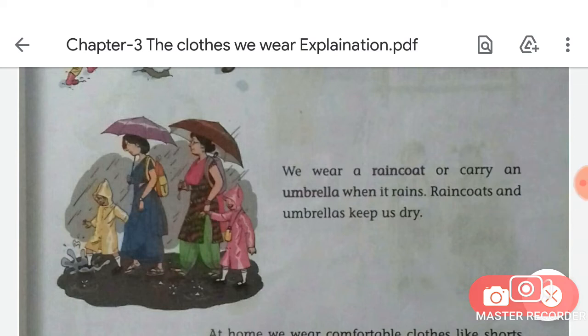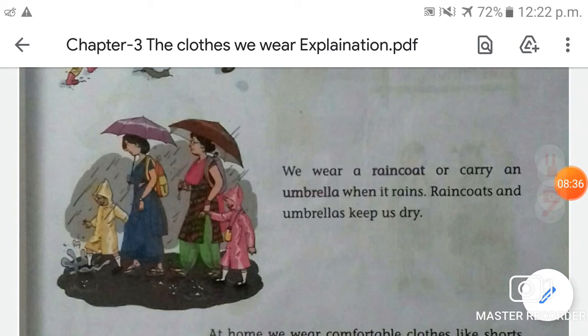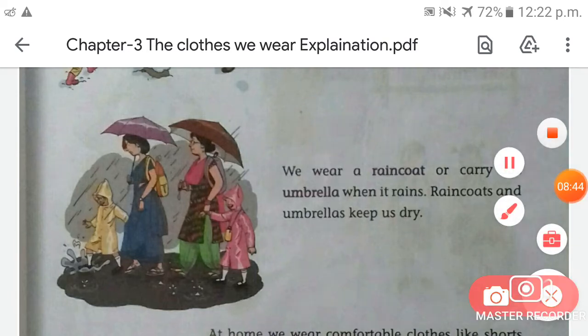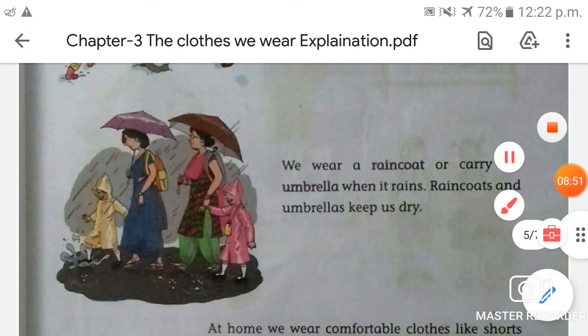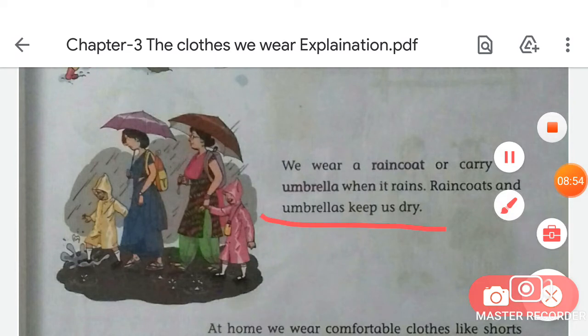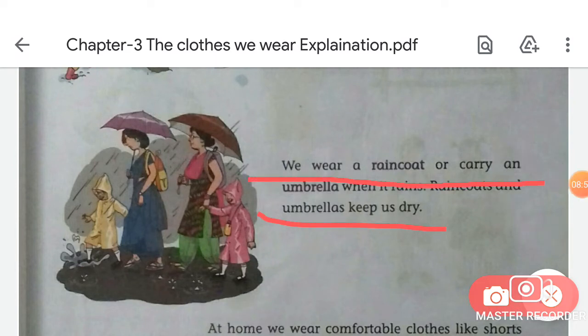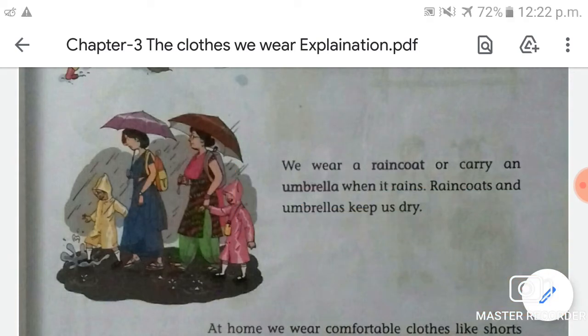So in the rainy season we wear the raincoats, okay? Raincoats or umbrella, it means we wear the waterproof clothes, okay? So in the rainy season we wear the waterproof clothes such as raincoat, and we carry an umbrella with us in order to keep us dry, okay? Because it protects us from the rain, okay? It keeps us safe from the rain and it protects us from getting wet. Is that clear?